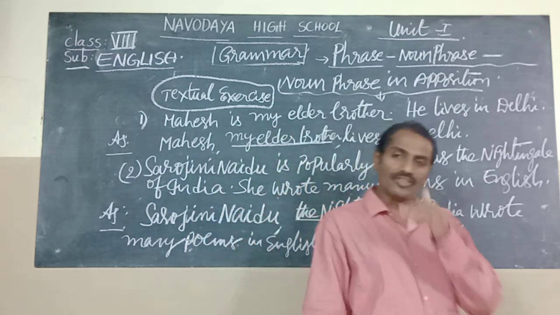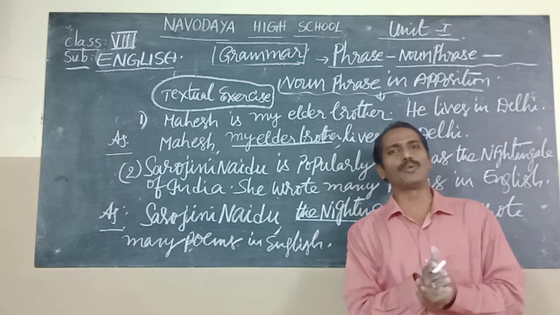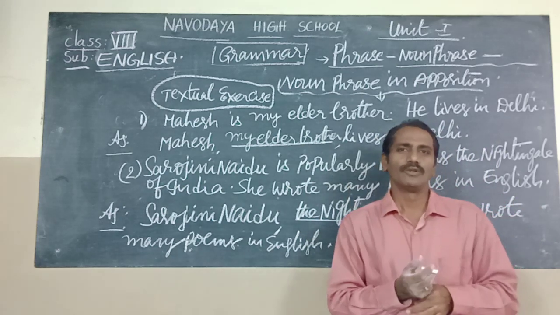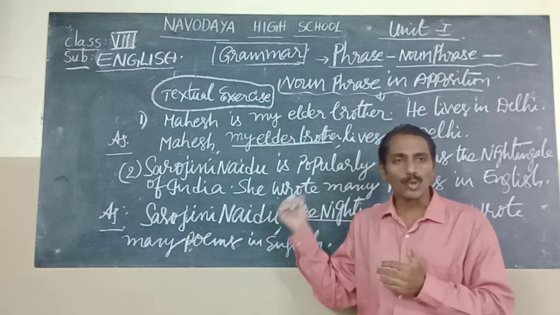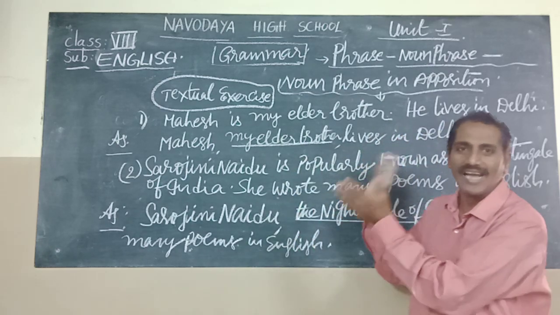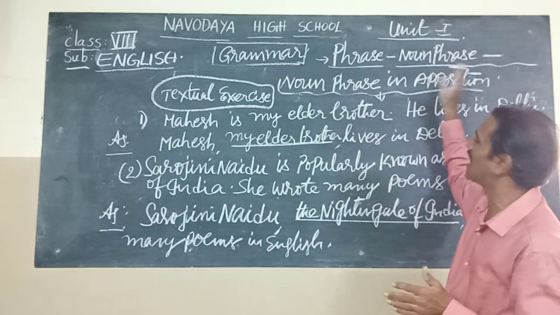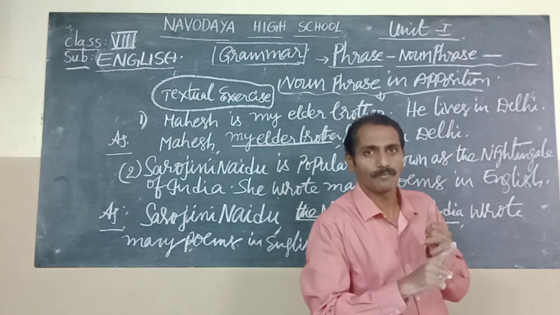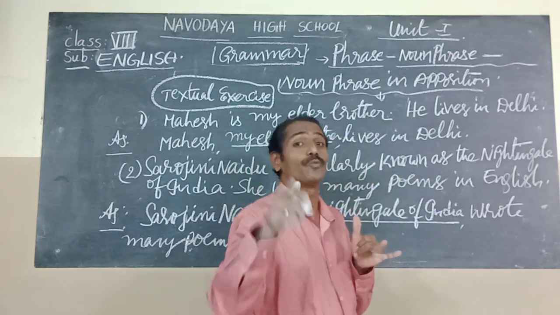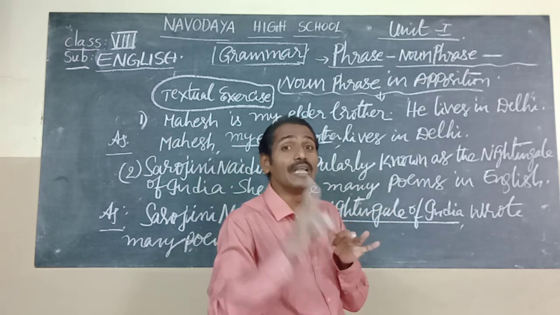Children, in this way you have to do the other two examples from the textual grammar of the first lesson in your textbook. Go through that. I just did two examples of how to do noun phrase in apposition. As you know, first the meaning of phrase, then what is a noun phrase, and finally what is noun phrase in apposition.